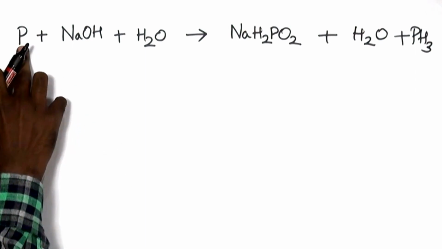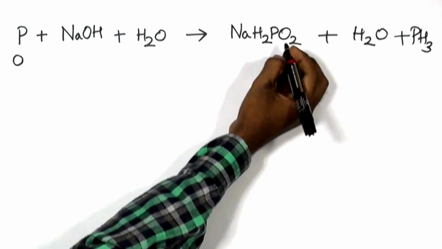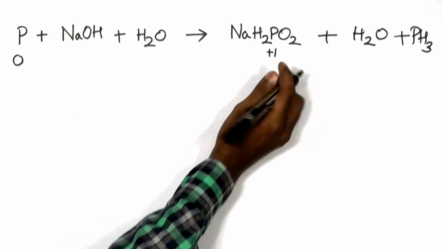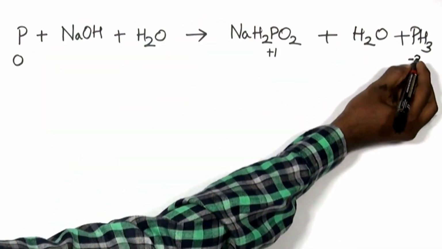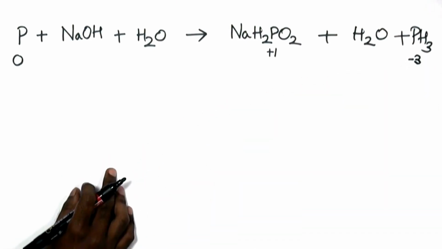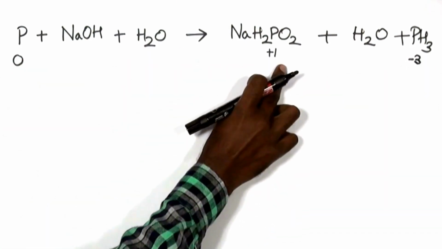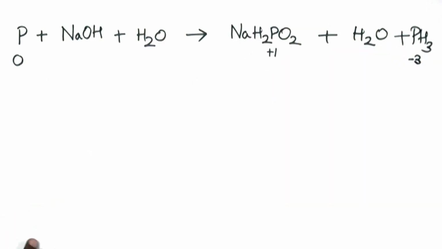If not, phosphorus from a 0 state has formed a plus 1 state, and phosphine where phosphorus is in the minus 3 state. So phosphorus got oxidized as well as reduced, making it another example of disproportionation reaction. By now, we are very much clear about what is a reduction equation, oxidation equation, and what is a redox equation. We have also learnt about disproportionation reactions.